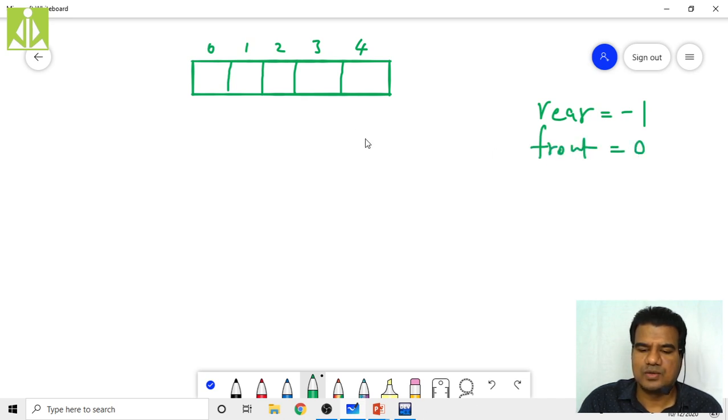We do the insertion by simply incrementing the rear. Initially my rear is pointing somewhere before the first location. Then I make the insertion, that is, I perform NQ